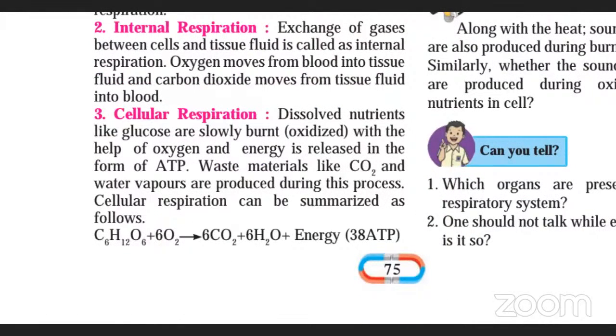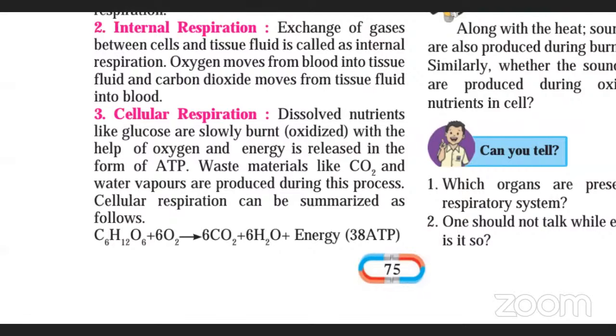From where are we getting these nutrients? We get the nutrients from the food we eat, right? Why are we eating the food? Because we need energy, and that food contains nutrients. Those nutrients can be involved in the production of energy. So cellular respiration involves production of energy.